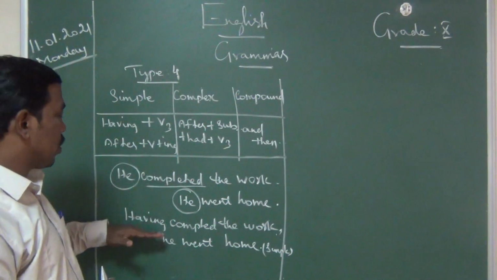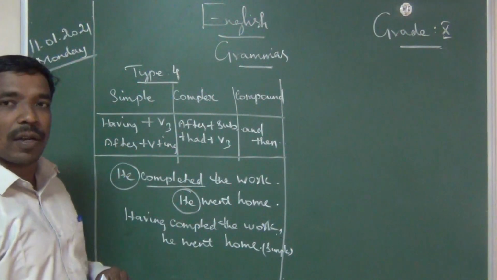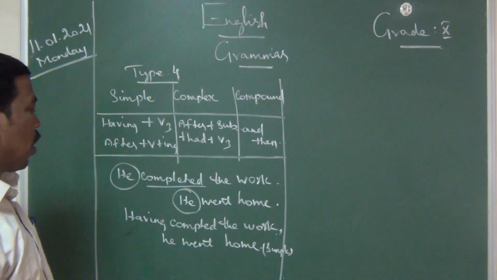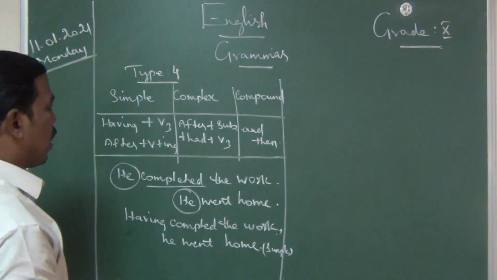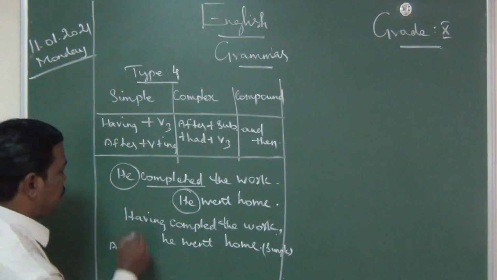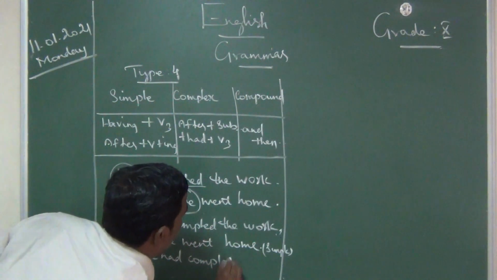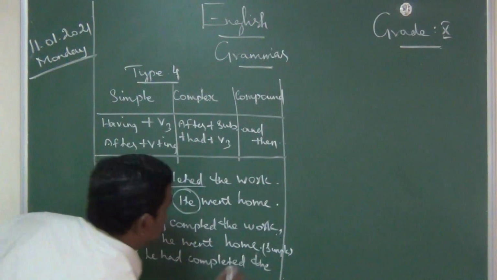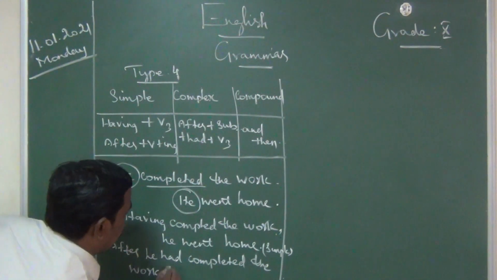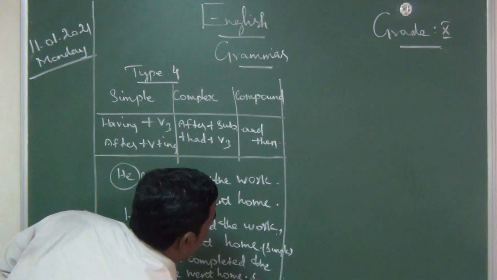Conjunctions. Having completed, or after completing the work. After completing or having completed the work, he went home. Now change it into a complex sentence. After he had completed the work, he went home. This is complex.